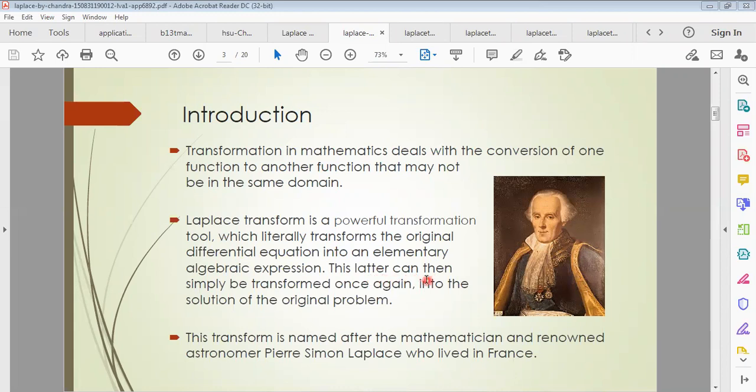This can later be simplified and transformed once again into the solution of the original problem. That means we need to apply this Laplace transformation to solve differential equations. This transform is named after the mathematician and renowned astronomer Pierre Simon Laplace, who lived in France, also known as the French Newton. Remember it. A very famous mathematician, and he is the founder of this method, Laplace transformation.